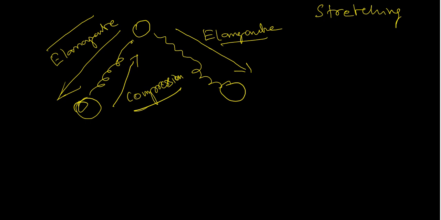And this elongation and compression can be of different types. One is called symmetric, if there are three atoms connected by two bonds at least. It may be more. Another one is called asymmetric. Let me explain what is asymmetric and what is symmetric. Let us see symmetric stretching.